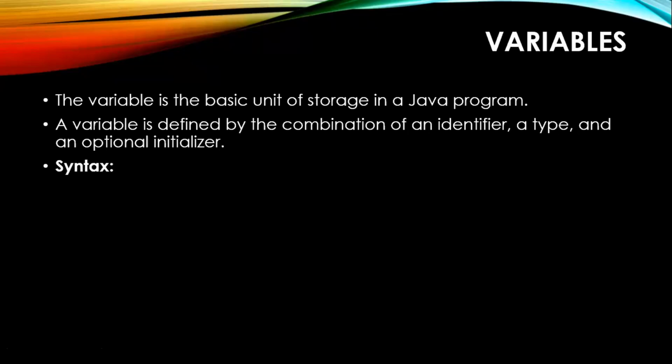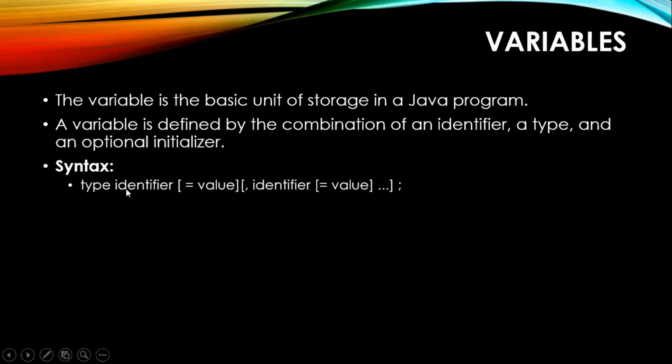If you want to see the syntax, this is how it will be written. First, you will have a type, either int, float, or char, whatever it is. Then you will have the identifier, which will be assigned an optional value.